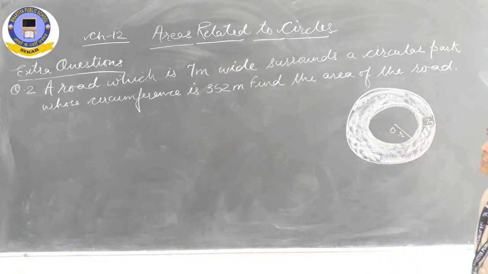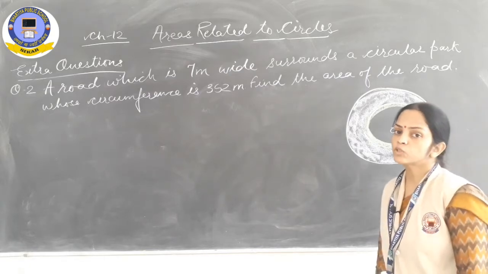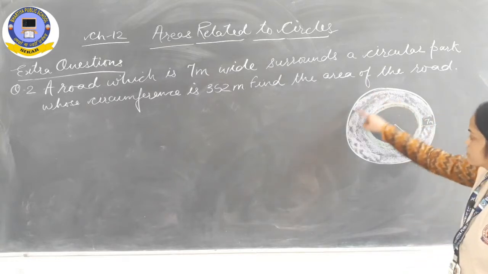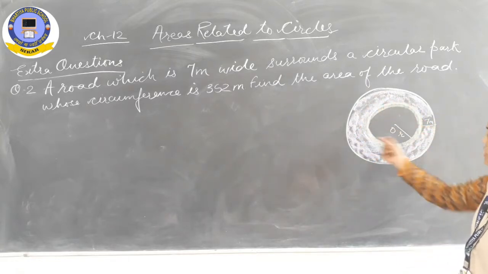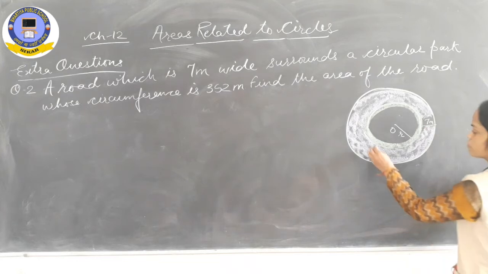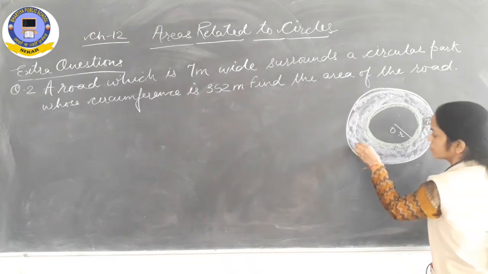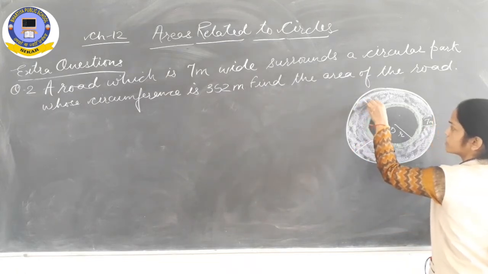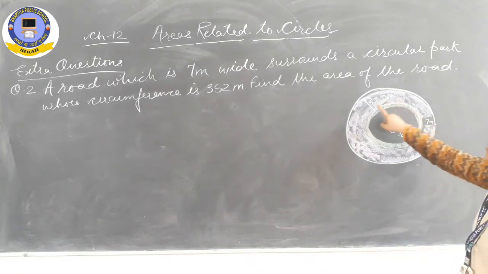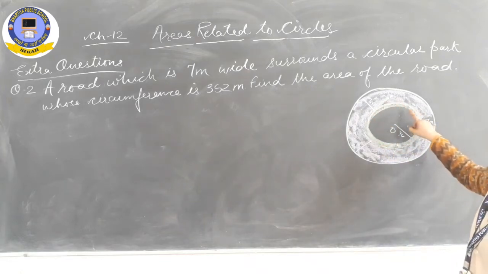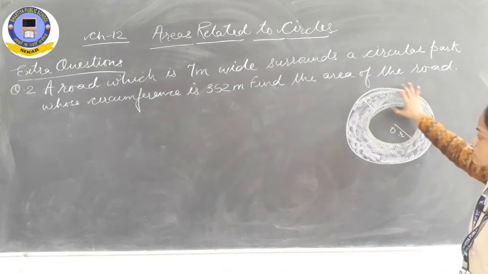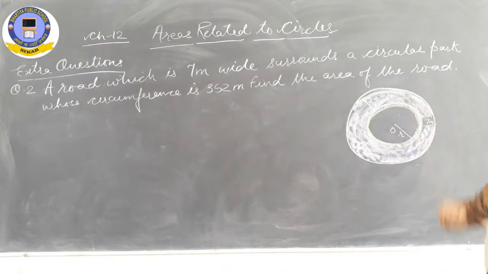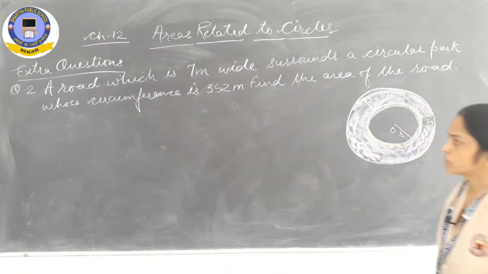A road which is 7 meter wide surrounds a circular park whose circumference is 352 meter. A road is given, this is a road, its width is given as 7 meter. This road is 7 meter wide all around. It surrounds a circular park. This road surrounds the circular park whose circumference is given as 352 meter.